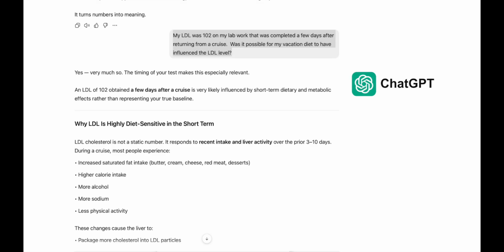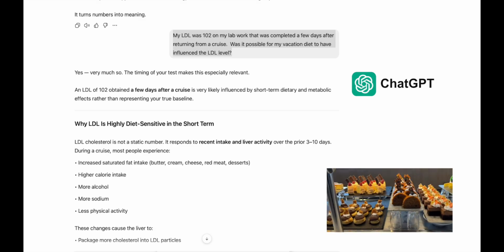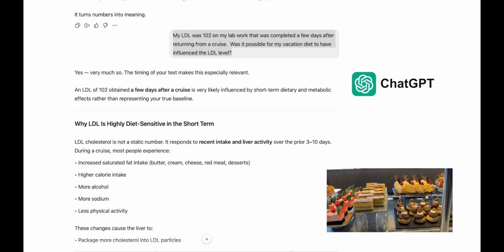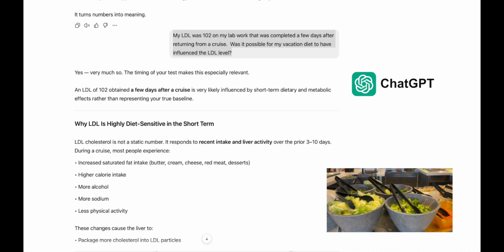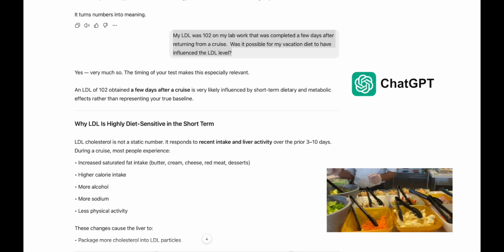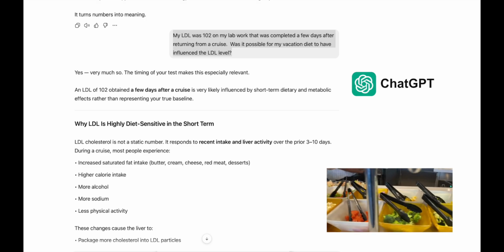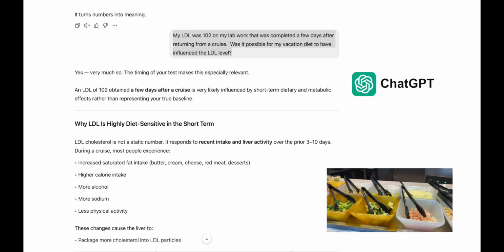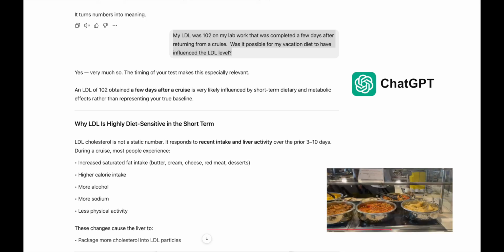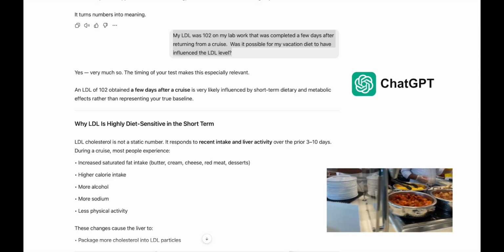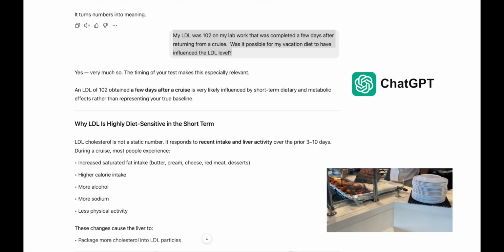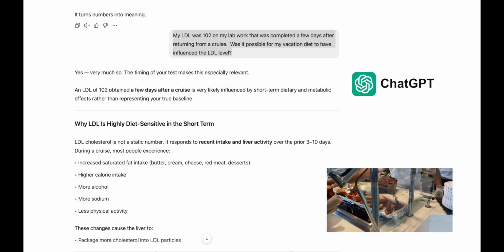Yes, very much so. The timing of your test makes this especially relevant. An LDL of 102 obtained a few days after a cruise is very likely influenced by short-term dietary and metabolic effects, rather than representing your true baseline. Why LDL is highly diet sensitive in the short term. LDL cholesterol is not a static number. It responds to recent intake and liver activity over the prior 3 to 10 days.